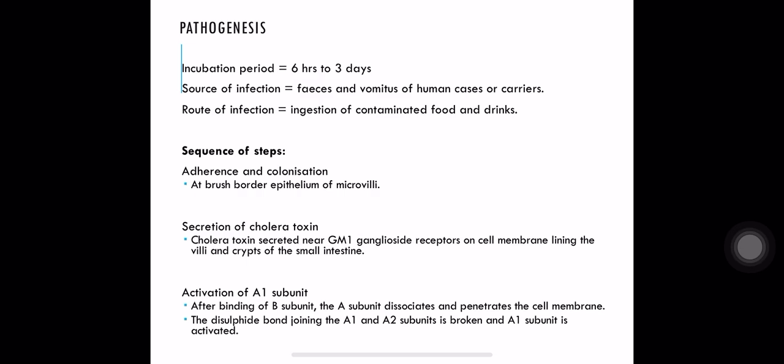So first the bacteria will come and settle on the intestinal epithelium. It will adhere. Adherence and colonization at the brush border epithelium of microvilli will take place. Then it will start secreting the cholera toxin. The cholera toxin is secreted near the GM1 ganglioside receptors on the cell membrane lining the villi and crypts of the small intestine. It will lead to activation of the A1 subunit. The B subunit is for binding, and the A subunit is the active subunit. And A again splits into A1 and A2.